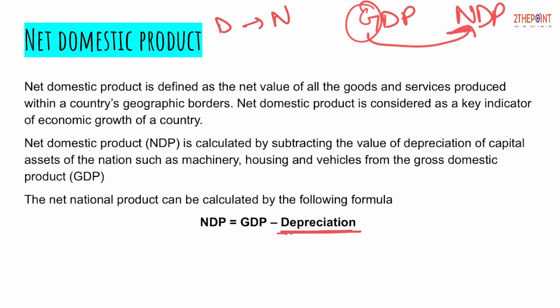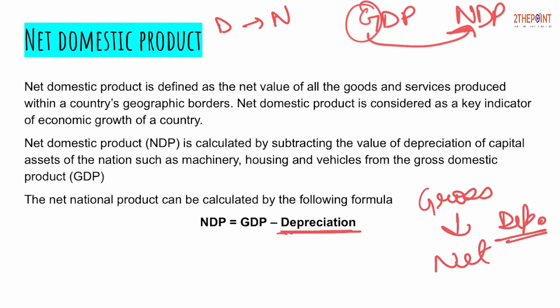Now depreciation, what? Every asset has its own wear and tear and its own shelf life. So the amount by which the value of an asset is reduced every year due to its use and wear and tear is known as depreciation. Whenever we have to move from gross to net, we have to reduce depreciation. Whenever we have to move from domestic to national, what do we have to do? NFIA. Gross to net is depreciation. That is what is explained here.